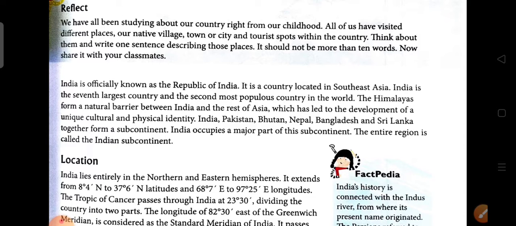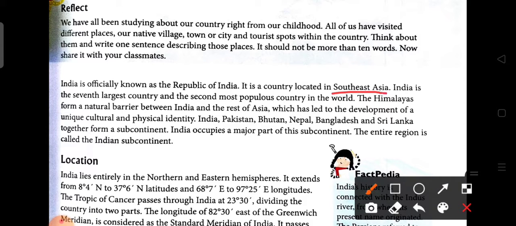It is a country located in the southern part of Asia, and India is the 7th largest country and the second most populous country in the world. So 7th largest means the first 6 are Russia, Canada, US, China, Brazil, Australia, and next is India. The first one is Russia, second Canada, third US, fourth China, fifth Brazil, sixth Australia, and next to this, the 7th largest country is India, and the second most populous country in the world after China.